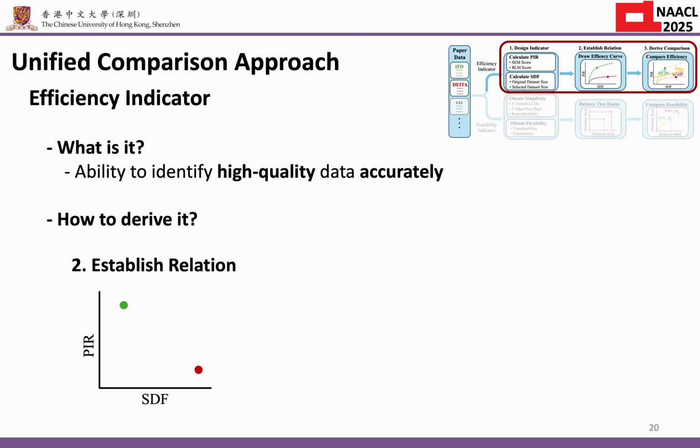So far, so good. But what if the green dot is in the upper right corner and the red dot is closer to the origin? Now it's very hard to determine which method has a higher efficiency.